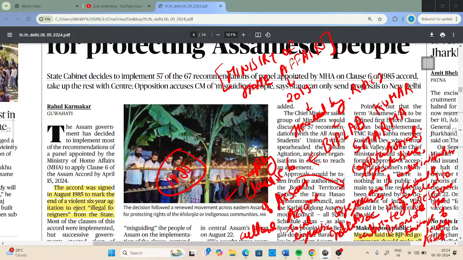So basically this was clause 6 of Assam Accord, which was signed in 1985.